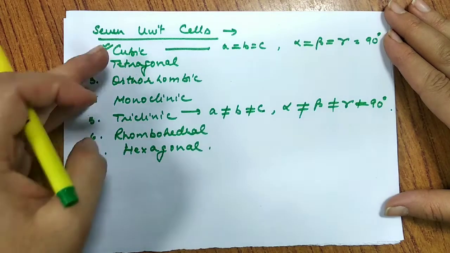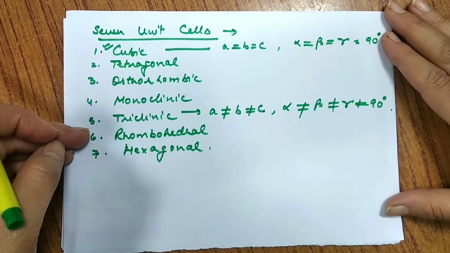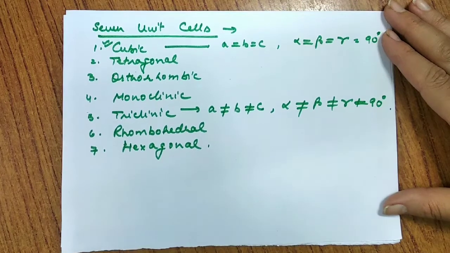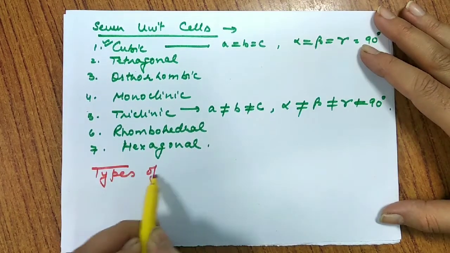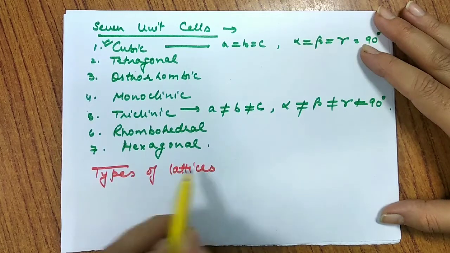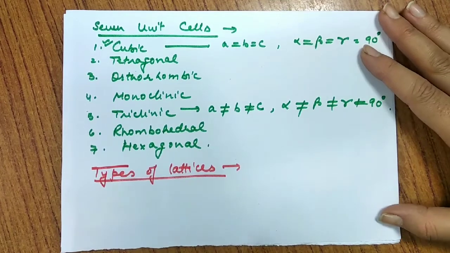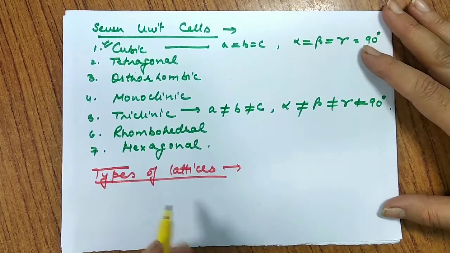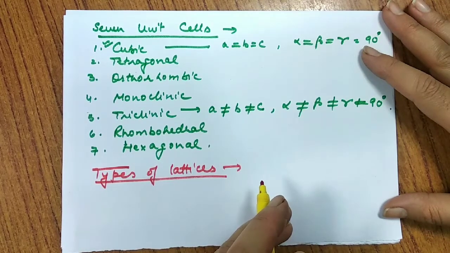Now after this, how these unit cells have been arranged and how they contain or consist of different constituent particles. So we have different types of lattice. So this arrangement or the classification of lattice is on the basis of the arrangement of constituent particles at different part of the unit cell.